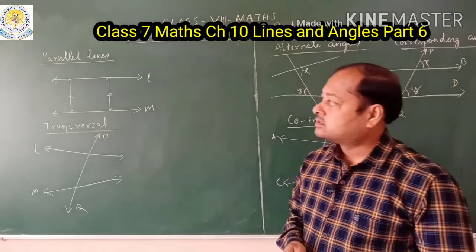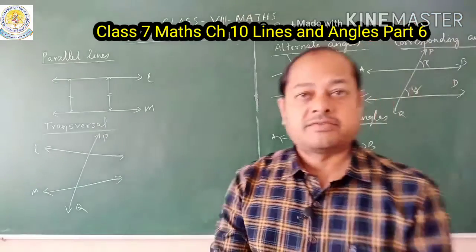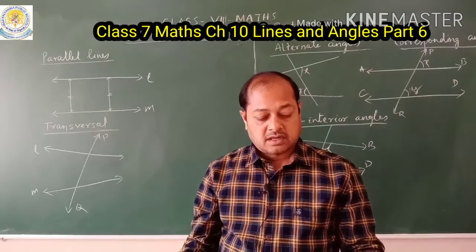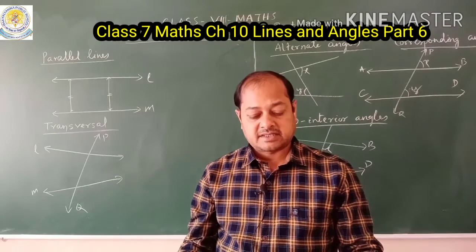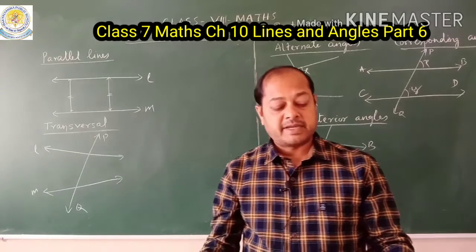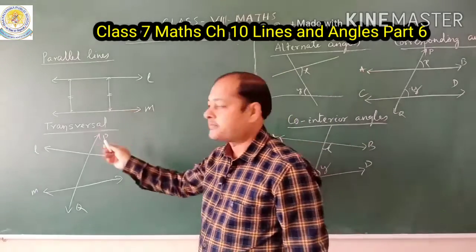First, I will read the definition from the book because it is given in the book. The definition of parallel lines: two lines or line segments in a plane which do not intersect and the perpendicular distance between them remains constant are called parallel lines. Look at this figure here.